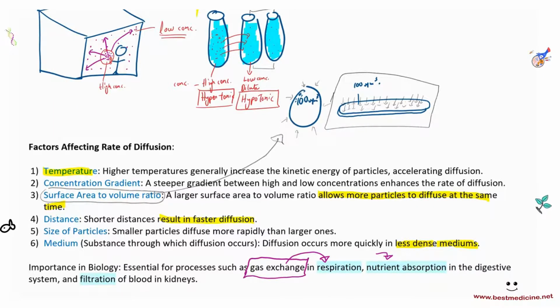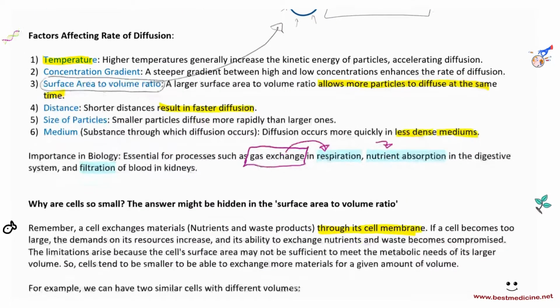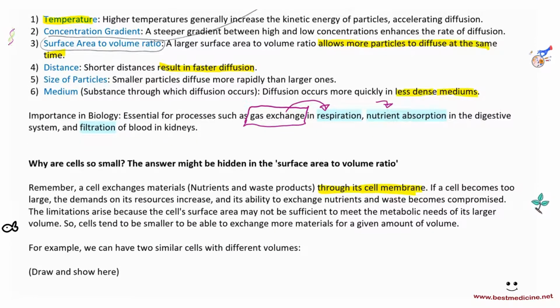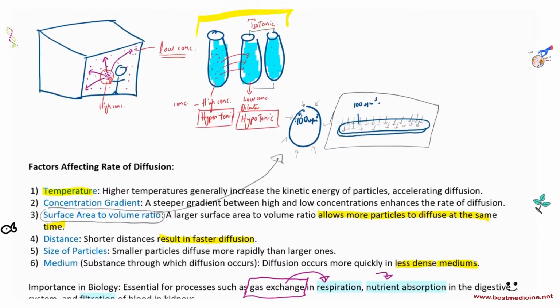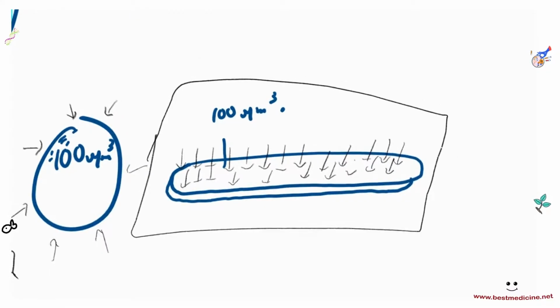Right, so coming back to the surface area to volume ratio, we have this very important question, which is, why are cells so small? Why are cells so small? The answer might be hidden in the surface area to volume ratio part. So what is surface area to volume ratio? We just looked at this. Let's just have a look at it again, and then we'll go back.